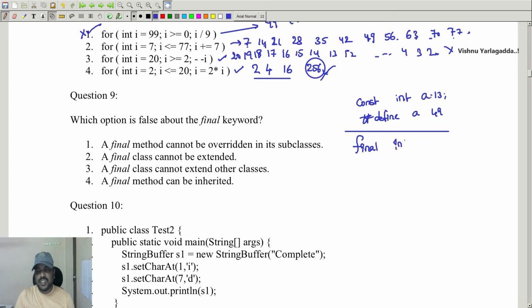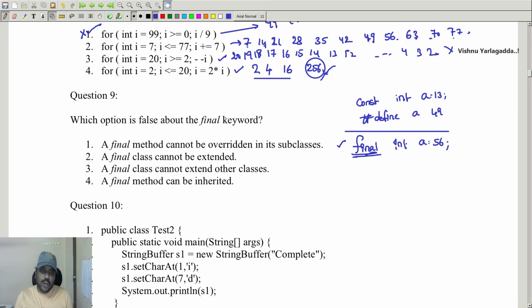Final int a equal to 56. This is constant. Similarly, a final class also can be declared, which cannot be overridden by any subclasses. If you write any class as final, that is a constant class; we cannot inherit it.